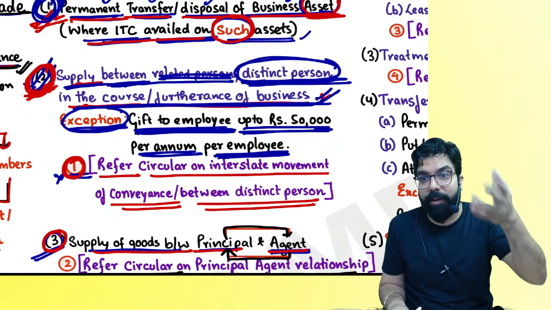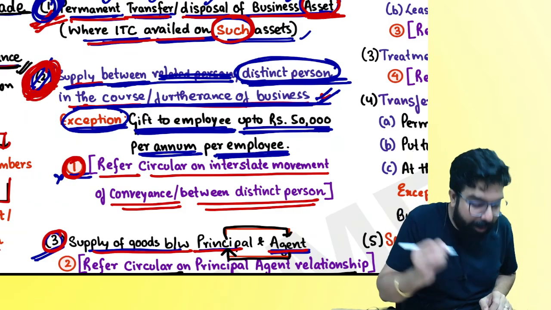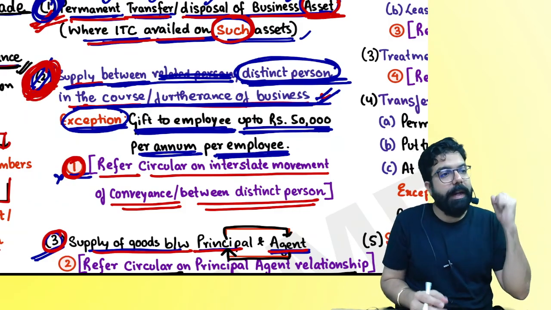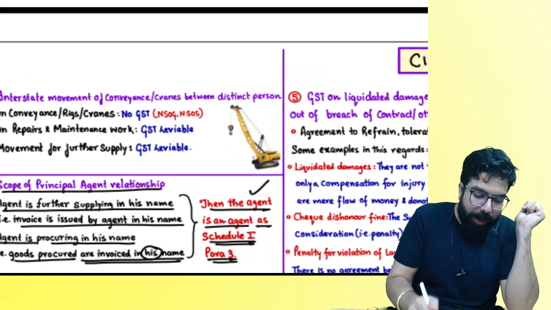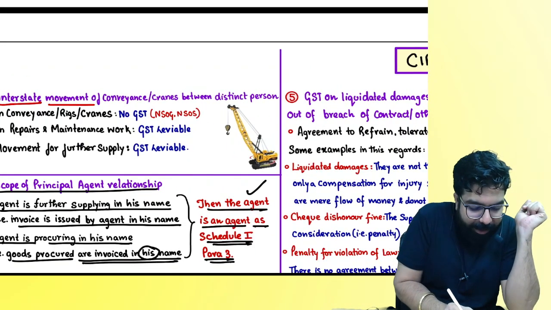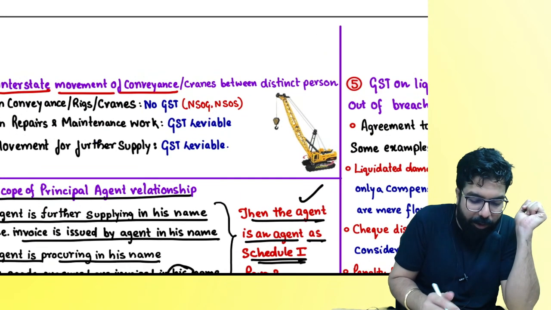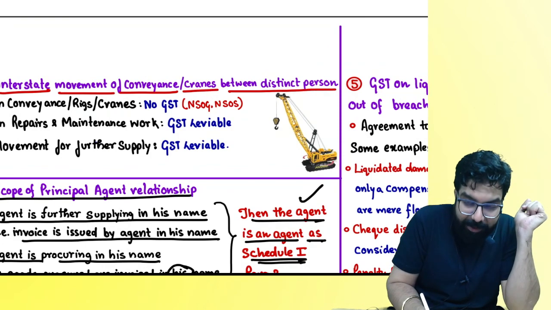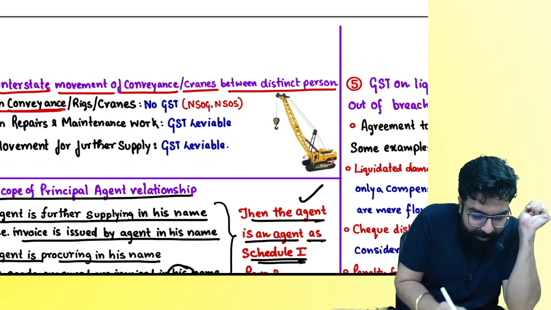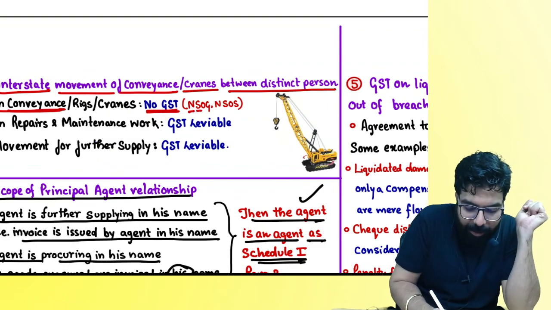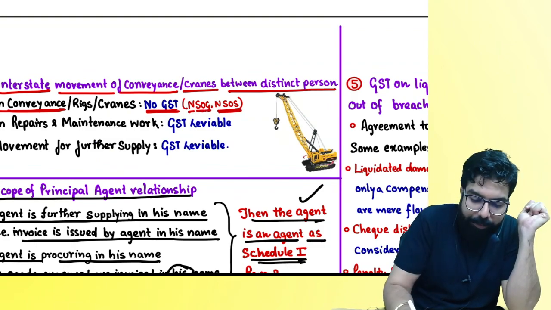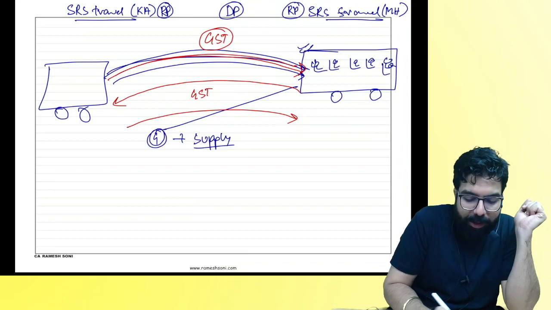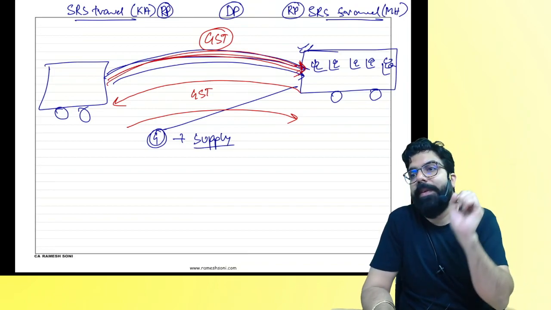They said the matter is serious, and actually the matter is falling here, so it should become a supply. But then the government came up with a circular and said that whenever interstate movement of conveyances is happening between distinct persons, on the conveyance there will be no GST. It will be neither a supply of goods nor a supply of services. My question is, when the bus is going from here to here, is the bus supplied?